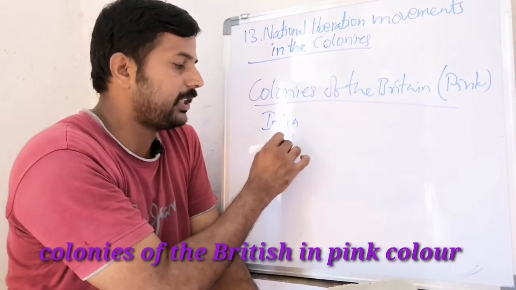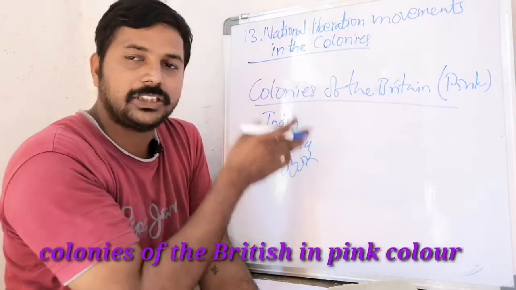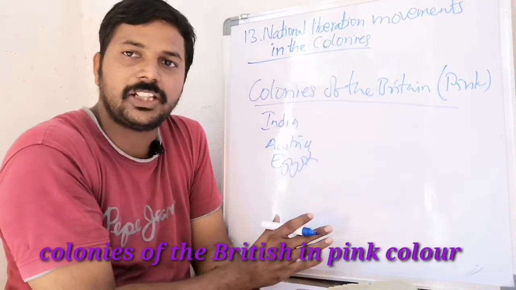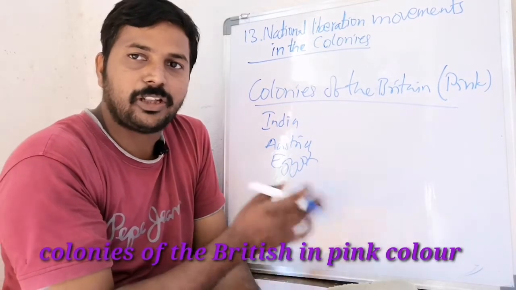Australia is also a colony of Britain. Next, Egypt. Next, Sudan. Like that, South Africa. Like that, you have to make a list of the countries. Just by comparing the countries, you can make a list.